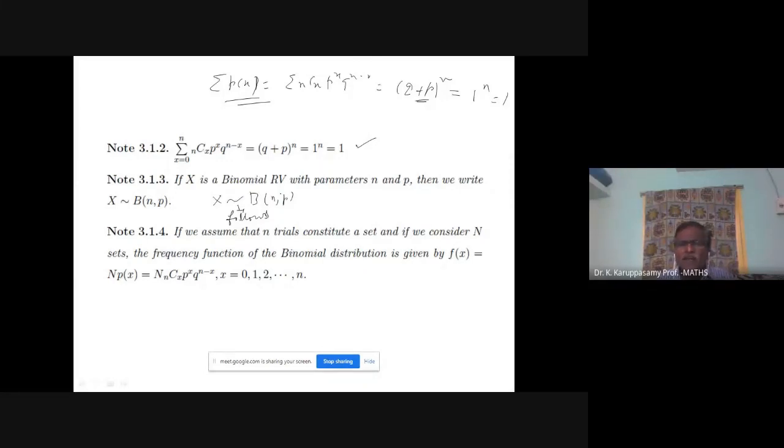So here capital N stands for 100. If we assume n trials constitute a set, and we consider capital N sets, the number of sets is capital N. The frequency function of the binomial distribution is given by multiplying the PMF value by N, that is N times nCx p power x q power n minus x. You just multiply the probability by the number of times the set is repeated. Then we get the frequency distribution.